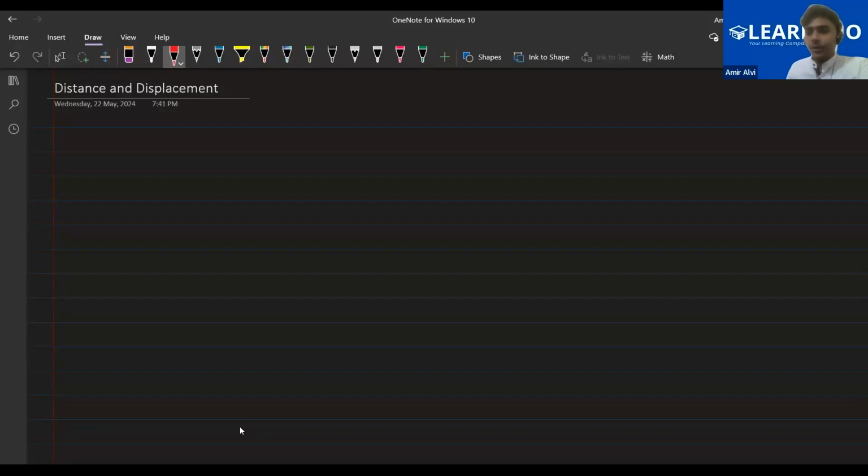In 9th standard as well. Okay. So this is the first chapter that we are going to study, that is the motion chapter as per your syllabus. In this first chapter, the first topic that is present is distance and displacement.